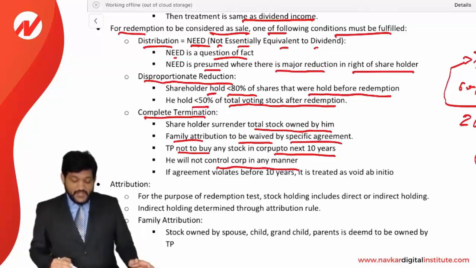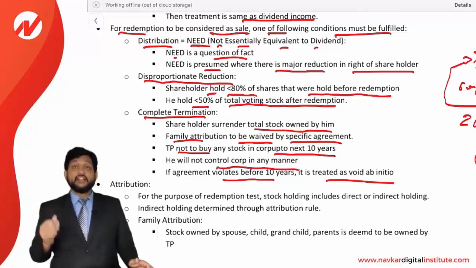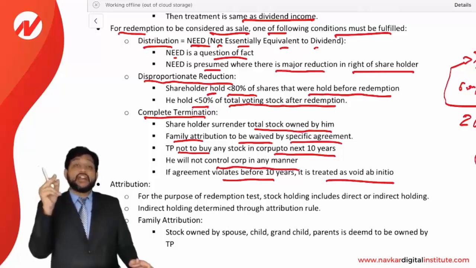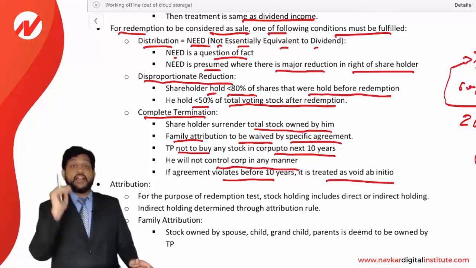And if the agreement is violated before 10 years, then it is treated as void ab initio. Let's look at this. He has to agree that he will not purchase the shares of that corporation up to 10 years, or he will not control the corporation in any manner till next 10 years. And if this agreement is violated before 10 years, then it will be void ab initio and tax will be levied at the time the transaction happened. So it is void ab initio. Retrospective effect will be given.